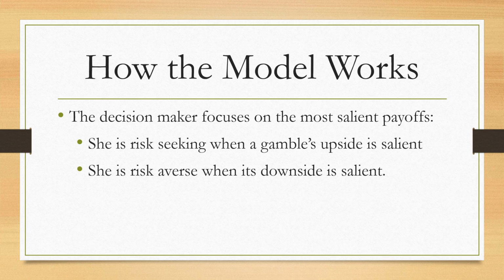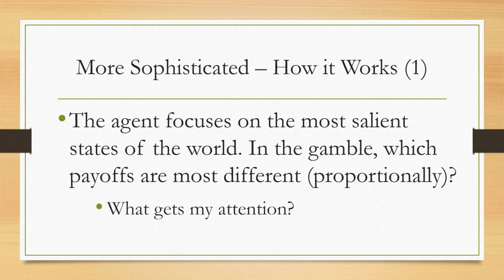The decision maker focuses on the most salient payoffs. She is risk-seeking when a gamble's upside is salient. She is risk-averse when the downside is salient. The agent focuses on the most salient state of the world. In the gamble, which payoffs are most different proportionally? What gets my attention? What is salient?